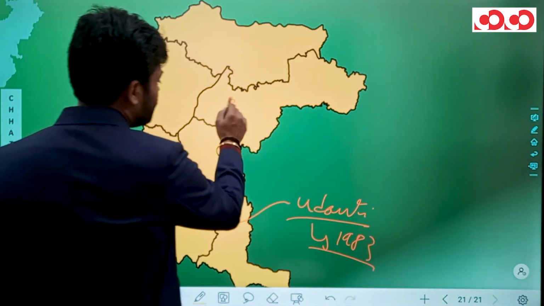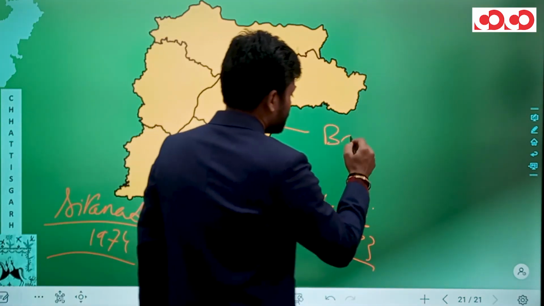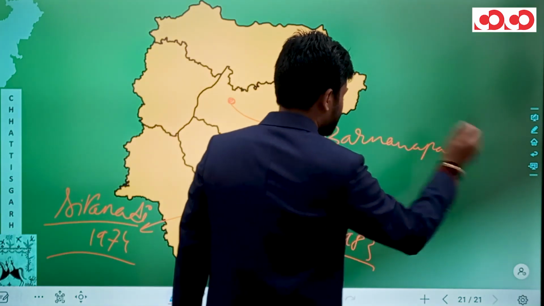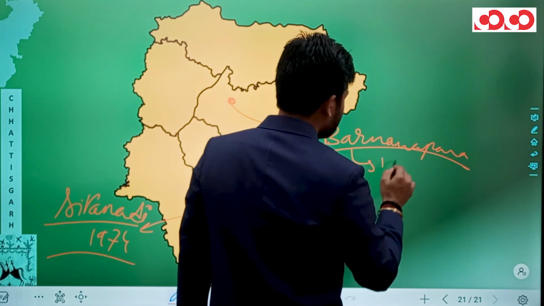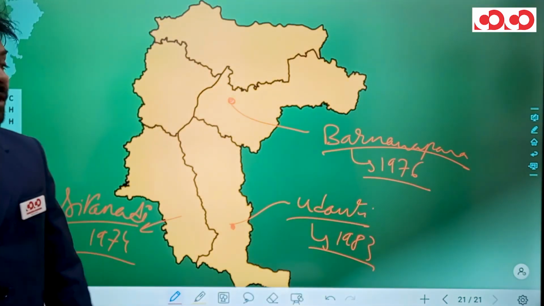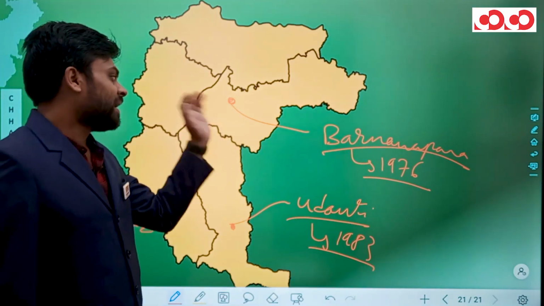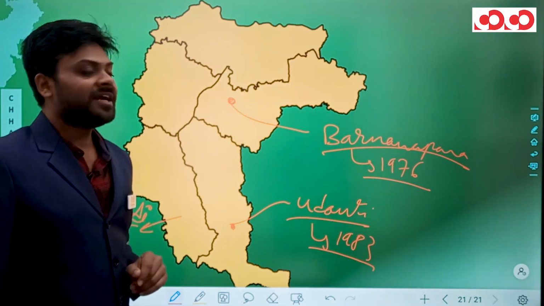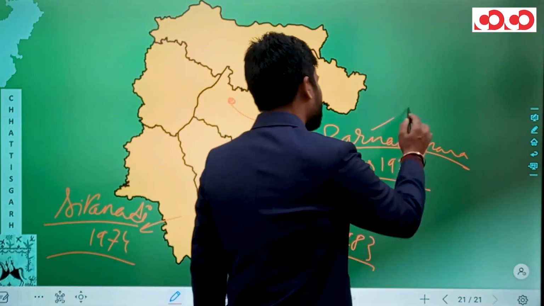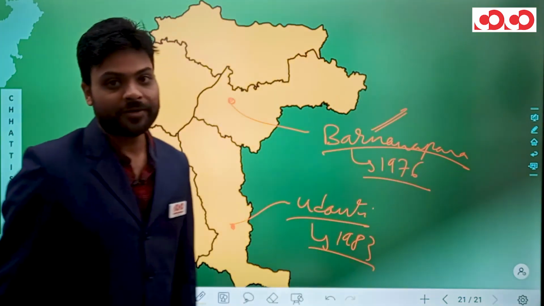In the Mahasamund district, we have Barnavapara Wildlife Sanctuary. This was established in year 1976. Let me tell you, there is always a confusion of taking Barnavapara in Mahasamund or in Baloda Bazar district. Please take Mahasamund because CGPSC has taken Barnavapara in Mahasamund district.